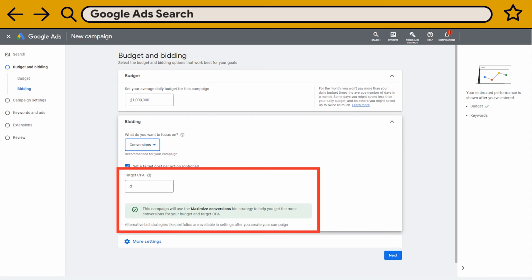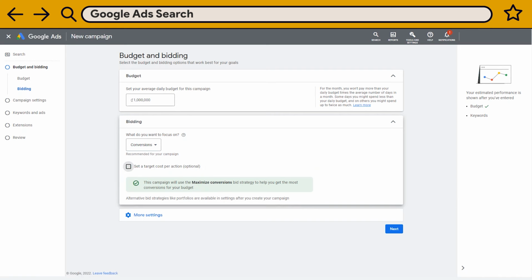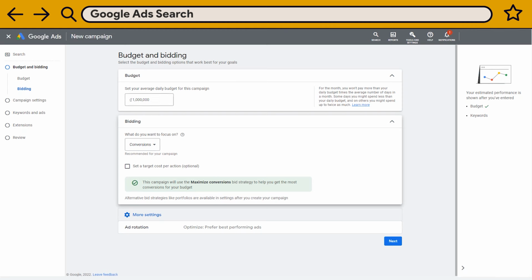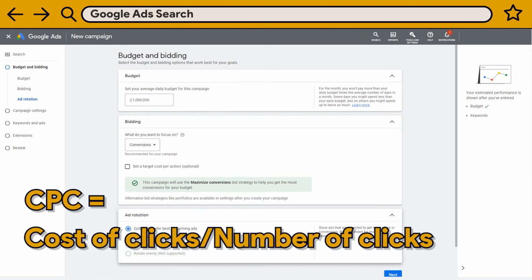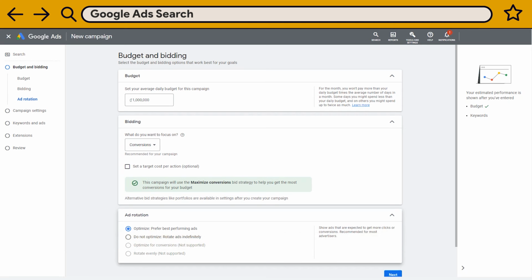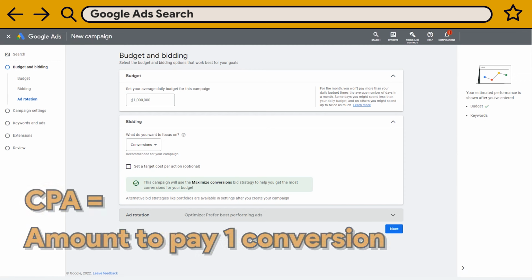Then I must set a target cost per action. It says it is optional, but trust me, this is essential. Do you remember the CPC from the ad rank formula I was talking about earlier? Well, here we have a CPA, cost per action. In this case, the CPA is the amount you are ready to pay for one conversion.